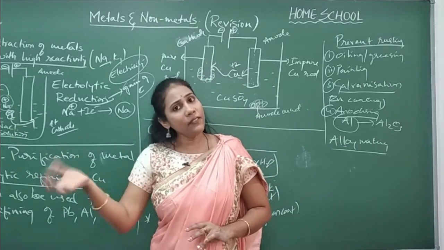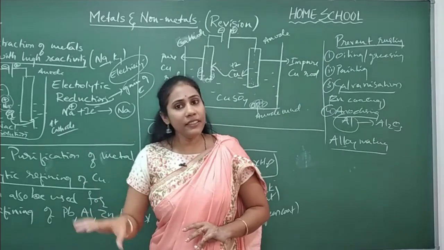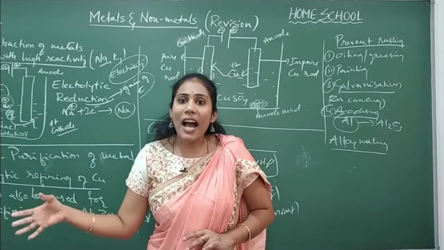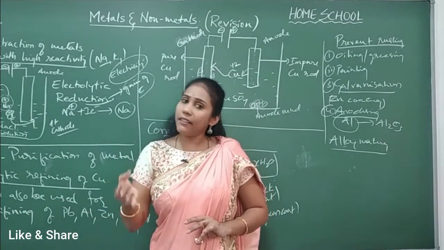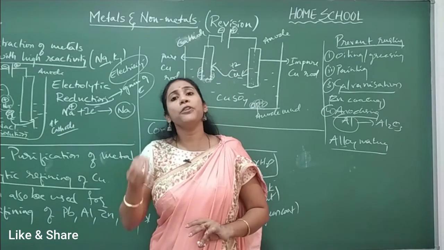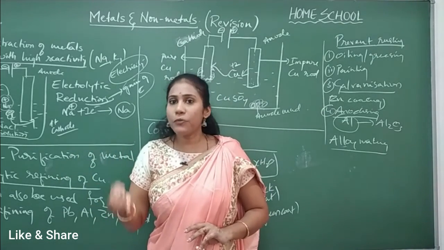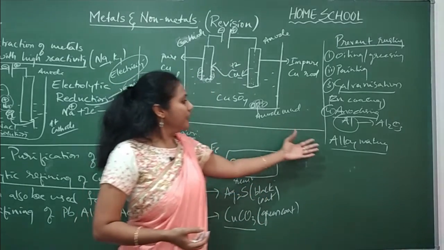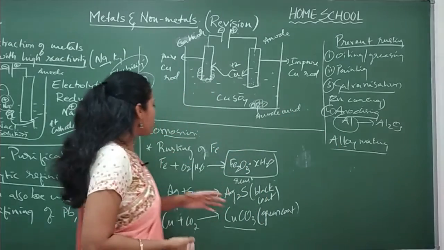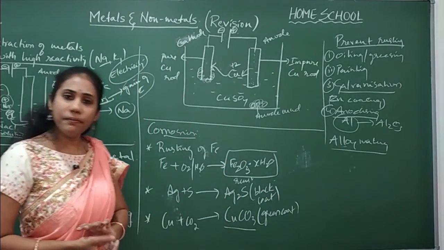When you mix iron with carbon or with any other element, iron becomes hard and its properties are completely changed, so that the properties are beneficial to make various utensils that we use in day-to-day life. Clear? So like that, alloying is one of the methods that is used to prevent corrosion.